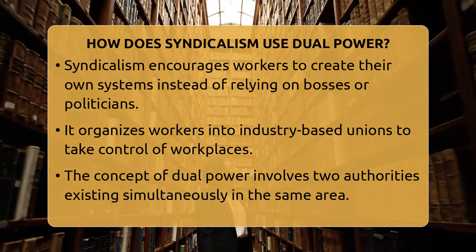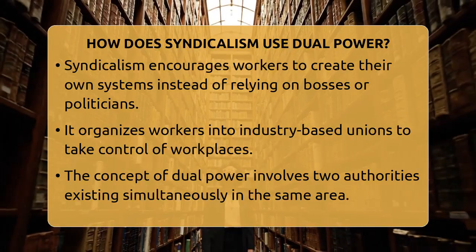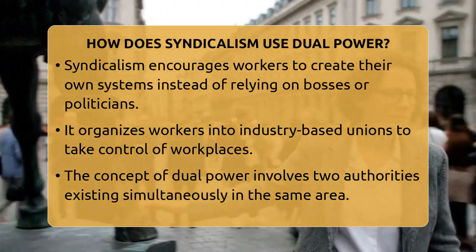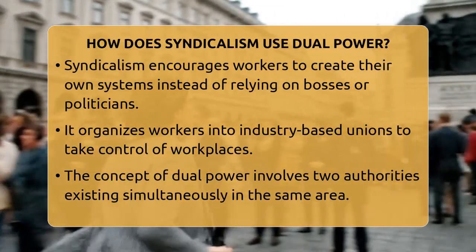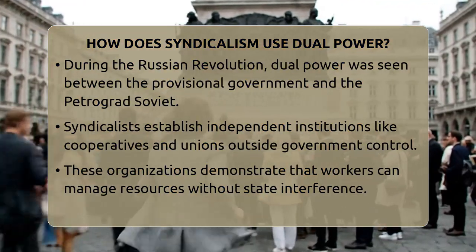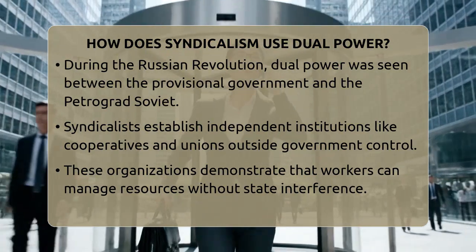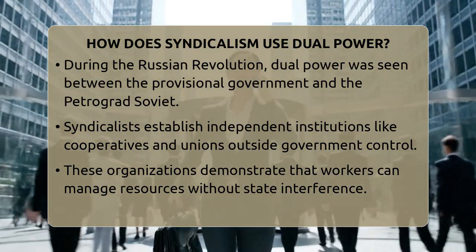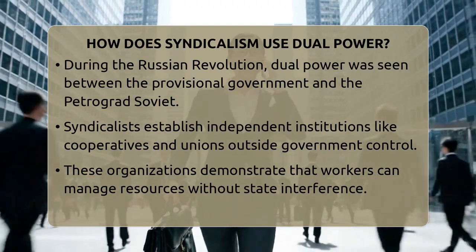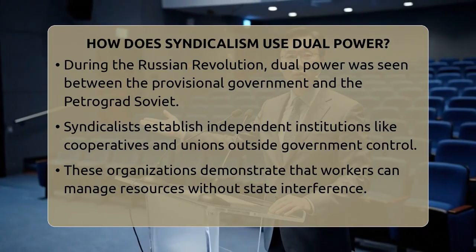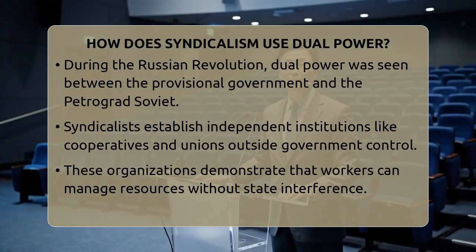One key idea is dual power. Dual power is when two different authorities or systems exist side by side in the same area. Think of it like a tug-of-war between the current government and a new, worker-led system. This concept became famous during the Russian Revolution when the Provisional Government and the Petrograd Soviet shared power. It was a shaky situation that often led to big changes.